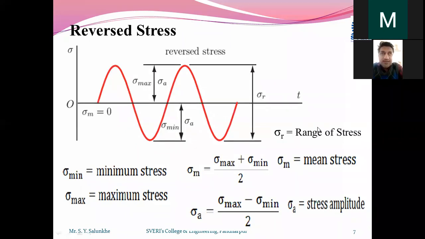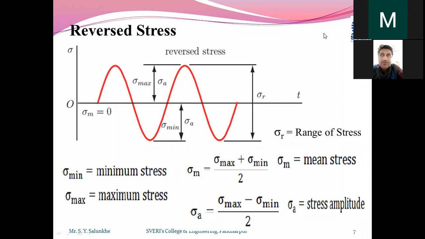Okay, now you can see here the reversed stresses. In this case, let me tell you one thing. Though you are going to observe in this graph a maximum stress on the opposite side of 0, and a minimum stress on the lower side of 0, definitely one you are going to call tensile, one you are going to call compressive.